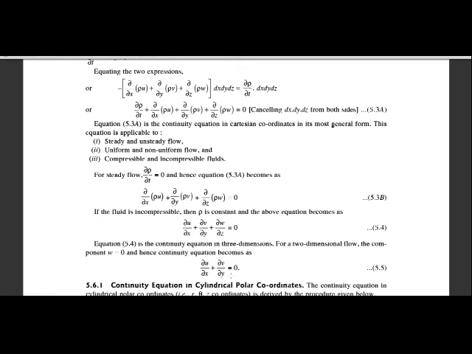Up to here we have seen what is meant by the kinematics of flow. Then we have seen the different types of flow, and the continuity equation for two dimensions and three dimensions also. In that we have seen the continuity equation for steady flow, compressible flow and incompressible flow. Hope you have understood all these concepts well.